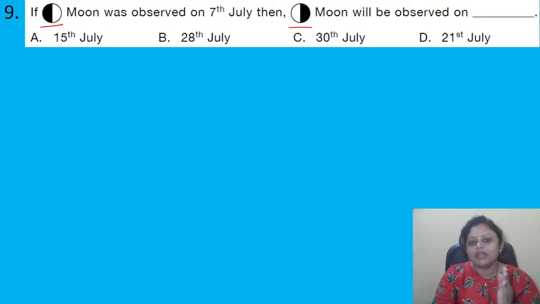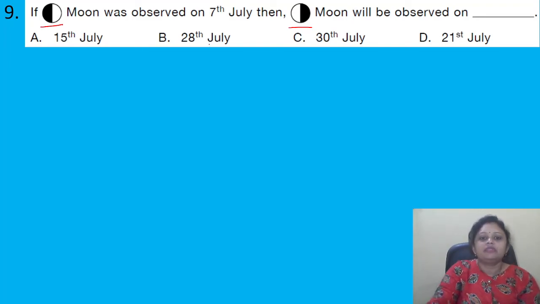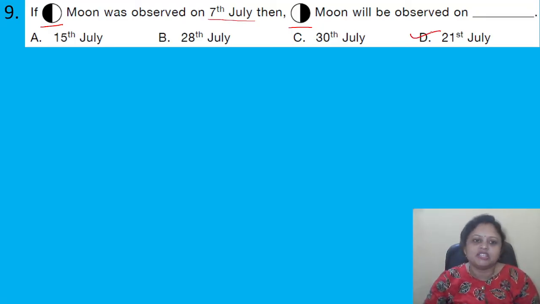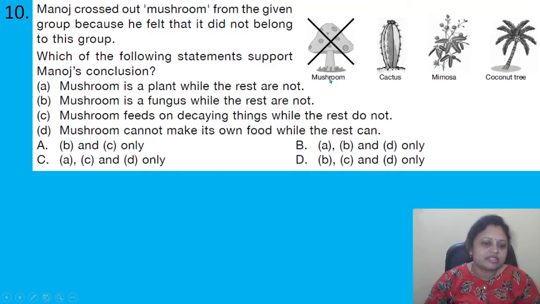When the exactly opposite phase of the moon is there, it takes 2 weeks, 14 days. So if the first phase is on 7 July, the second phase will come after another 2 weeks, or 14 days. It will be 21st July. Got it? Coming to the next question.